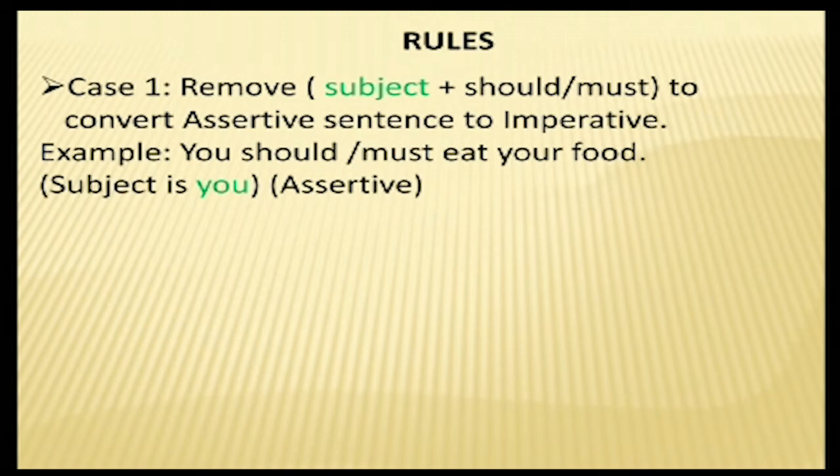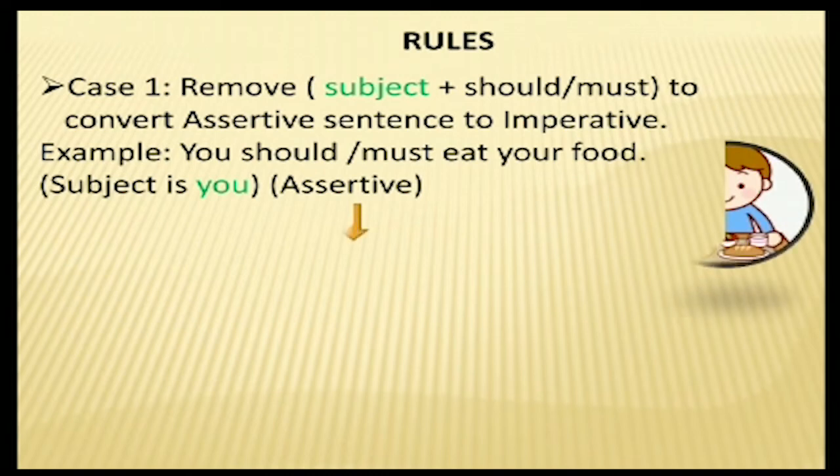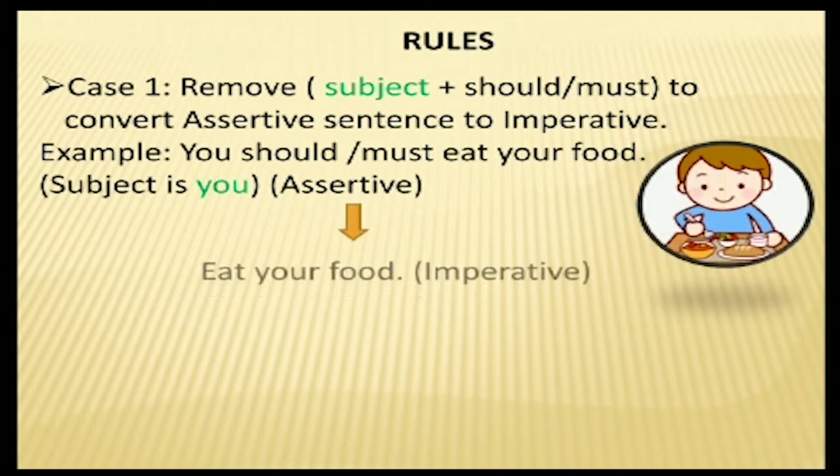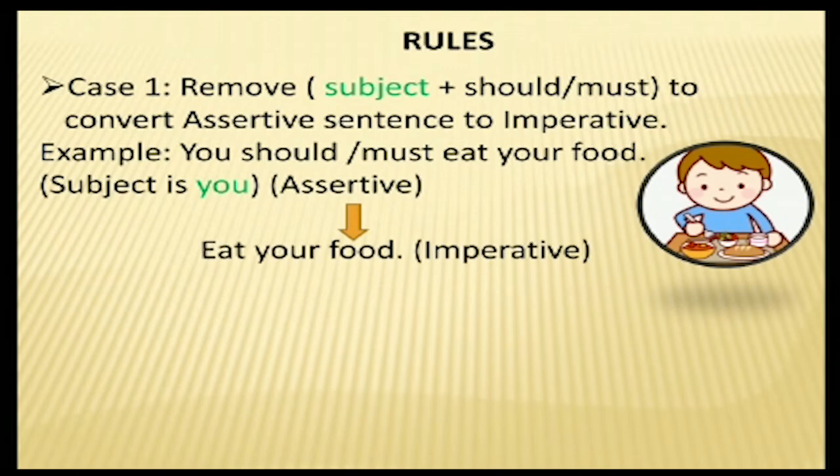See the example: "You should or must eat your food." Here the subject is "you", but while changing into the imperative sentence, it becomes "Eat your food." The subject is removed because an imperative sentence always starts with the verb only.